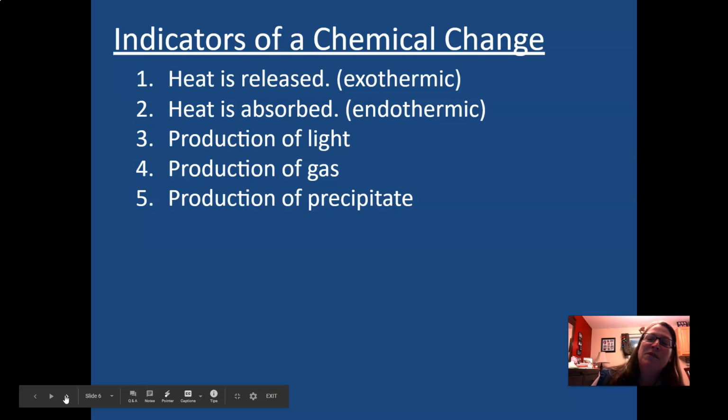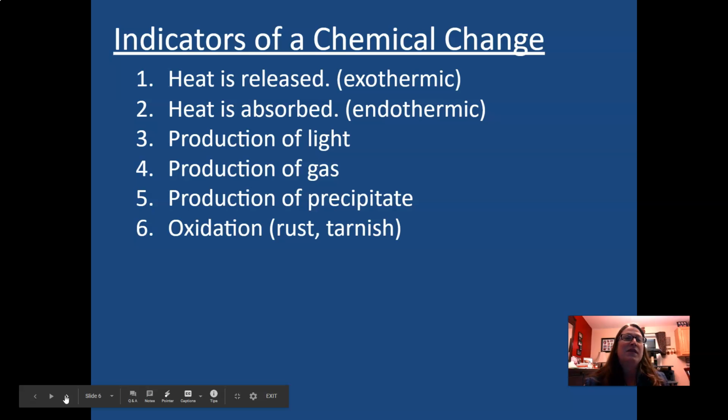And then a production of a precipitate. Now a precipitate is a solid substance that comes out of solution and can be seen when you mix certain chemicals together. One of the substances that comes out is one of the elements from one of the other compounds, and it comes out in solid form. I had some videos of this. It's not very fun to watch unless we were together, in which case I could show you these demos. Unfortunately, we're a little limited in what I can and can't show you.